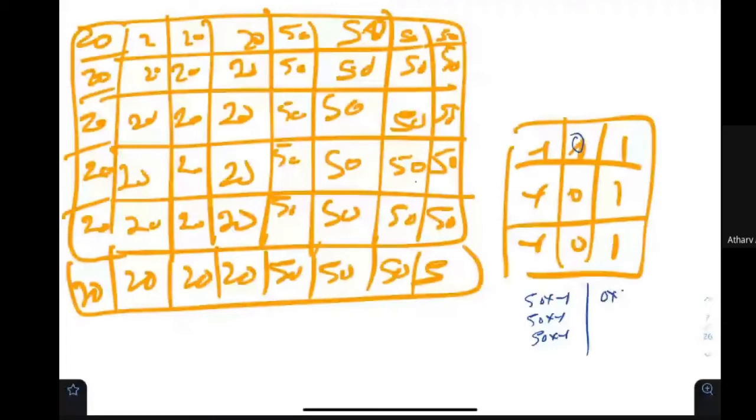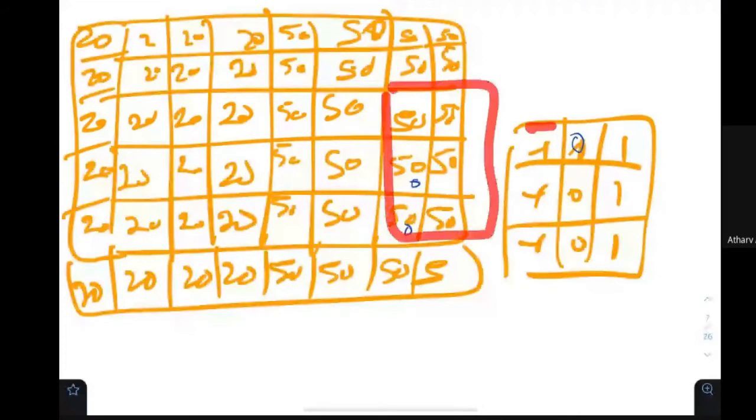Okay. What is the value now? 0. I am sorry. Okay, so this value comes out to be 0. Right? What is this value? 0. What is this value? We cannot compute it, because you cannot put the filter over here. We cannot compute. So let us forget about it.